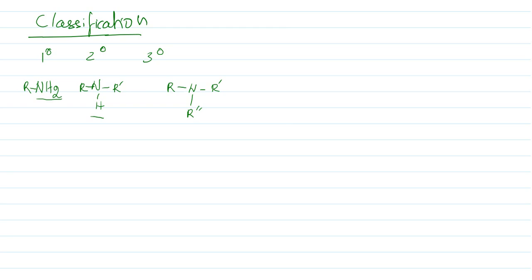Let us see the preparation of amines next. How amines can be prepared. Preparation of amines, number 1.